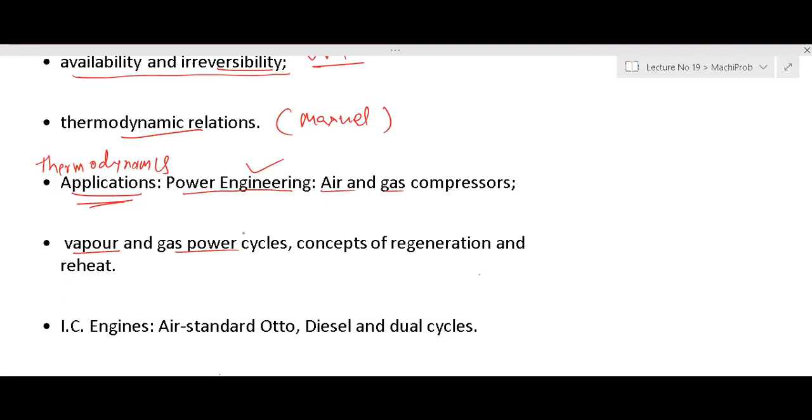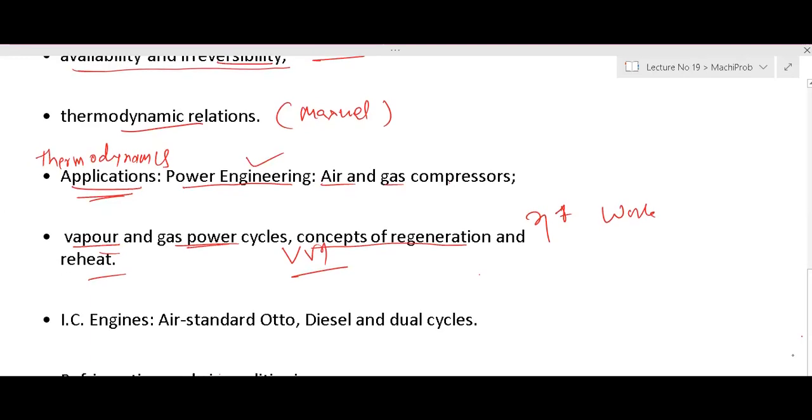In all the PV diagram, TS diagram, PH diagram, or HS diagram, Mollier diagram, how much heat interaction is there, how much work interaction is there, then what is the efficiency, how much maximum work can be obtained, that we'll discuss. Then the concept of regeneration and reheat, that is very important. I mean, how to increase efficiency or how to increase our work output, that we'll discuss, gas power cycles and vapor power cycles, right?